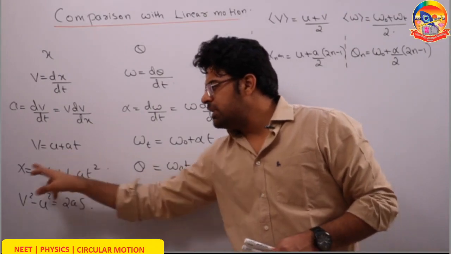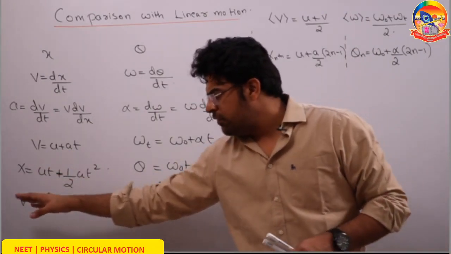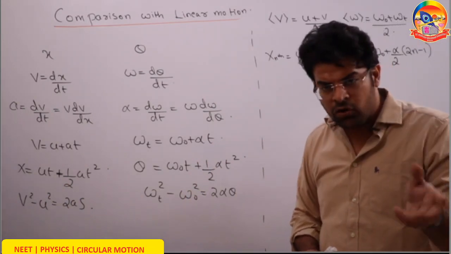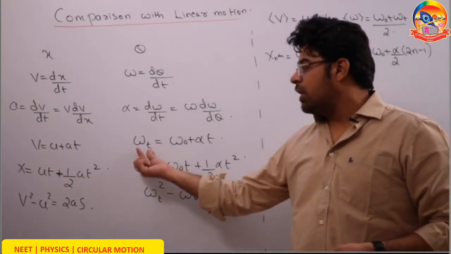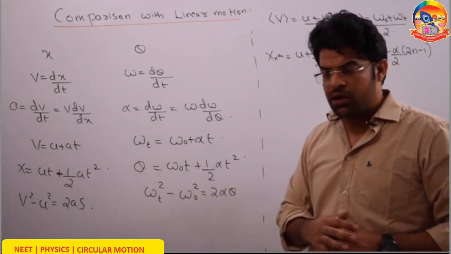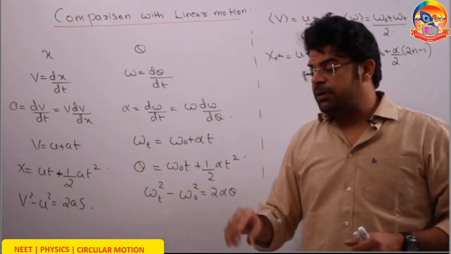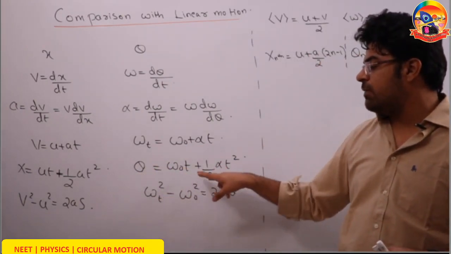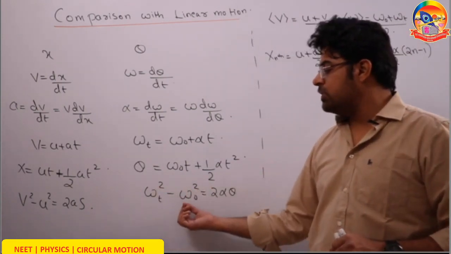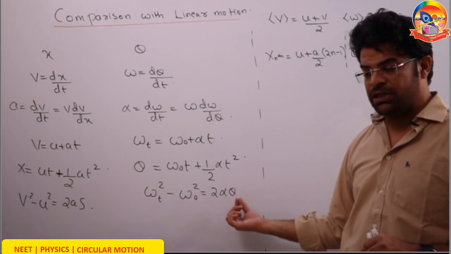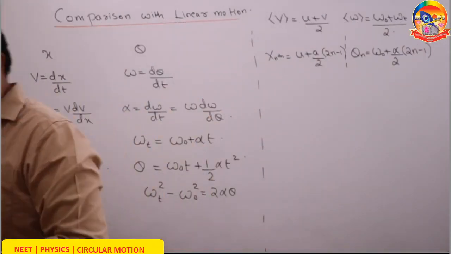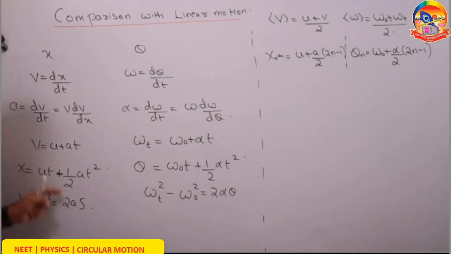v equals u plus at, s equals ut plus half at square, and v square minus u square equals 2as. Their counterparts also exist in rotational circular motion. The angular velocity at any time t equals initial angular velocity plus angular acceleration into time. The angular displacement equals initial angular velocity into time plus half into angular acceleration into time square. The final angular velocity whole square minus initial angular velocity whole square equals 2 times angular acceleration into angular displacement. Where can you use these three equations? When the acceleration is constant.